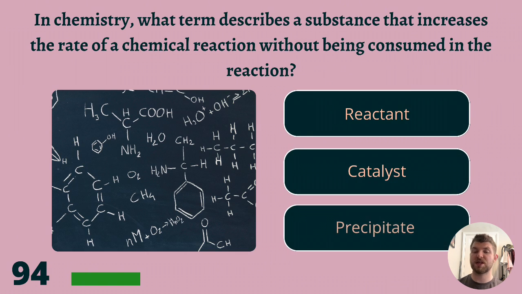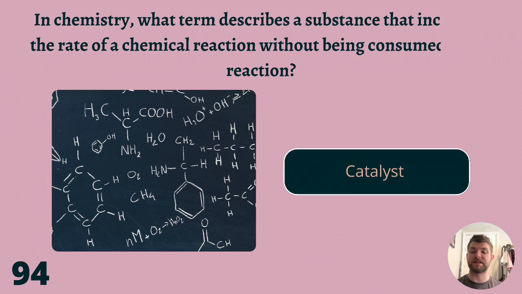In chemistry, what term describes a substance that increases the rate of a chemical reaction without being consumed in the reaction? Reactant, catalyst, or precipitate? The correct answer is catalyst.